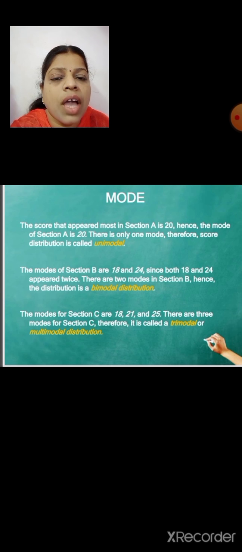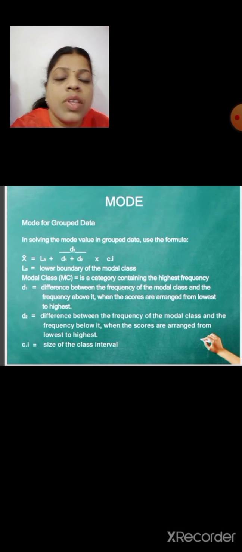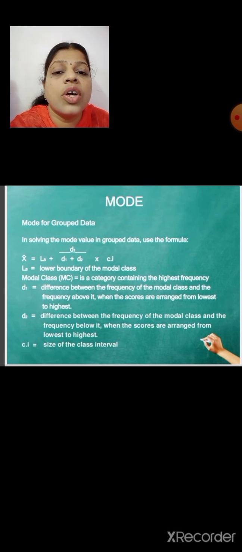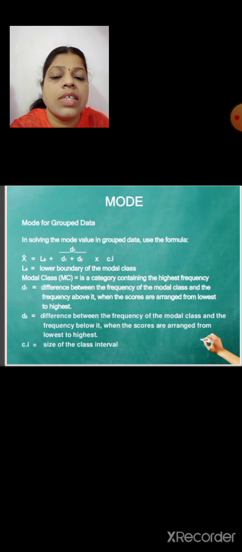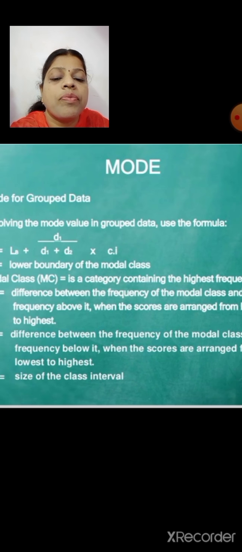So this is the manner in which we calculate the mode values. Then, mode for the grouped data. What is the formula to calculate the mode for the grouped data?